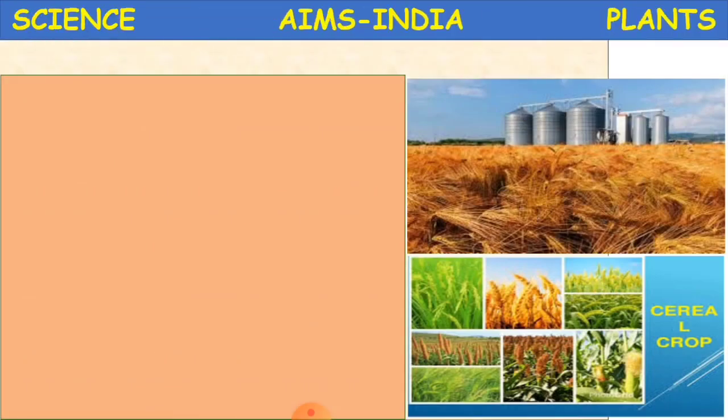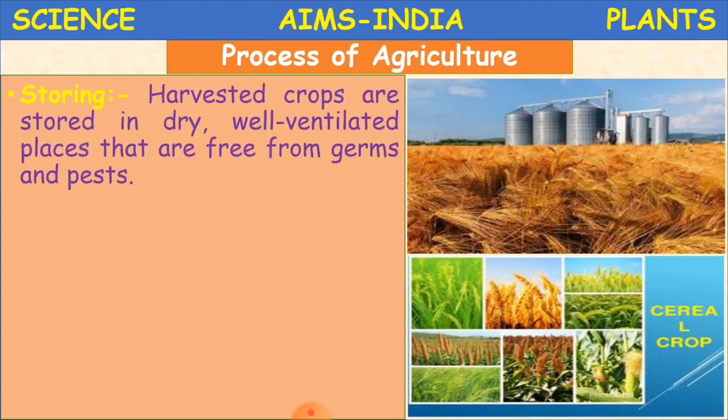Now we'll see the last procedure, that is storing. Now we have cut the crop, so we have to store it. After cutting the crop, we have to store it. Harvested crops are stored in dry, well ventilated places that are free from germs and pests.